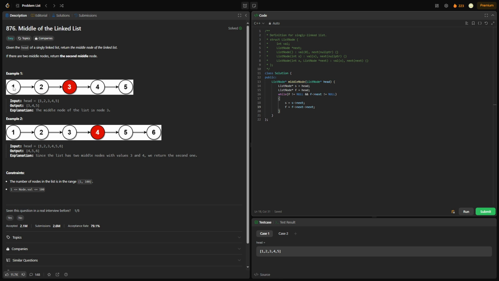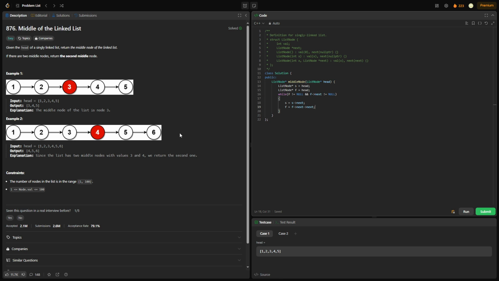So, for example, at this one, the fast pointer is going to go 1, 2. F is not equal to null, f dot next is not equal to null. Okay, go 1, 2. F dot next is null. So we would stop here. We went 2 iterations, so at that point the slow pointer would be 1, 2. So it'd be here, and we'd return this node. So we'd return the slow pointer.